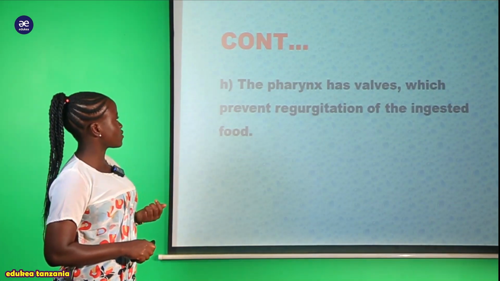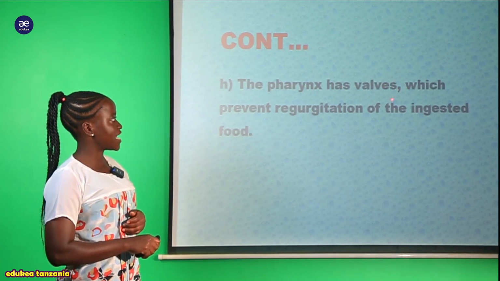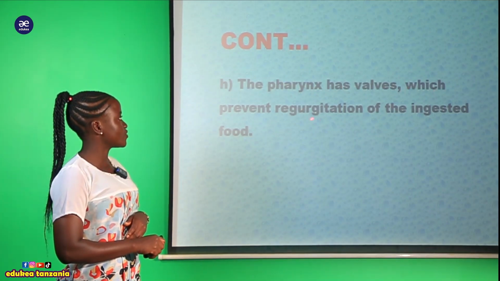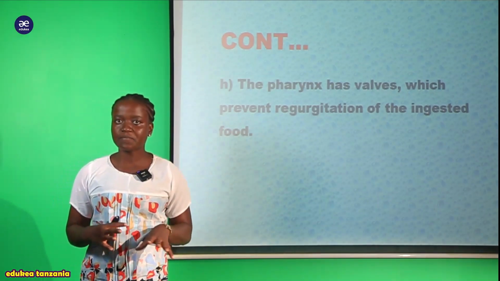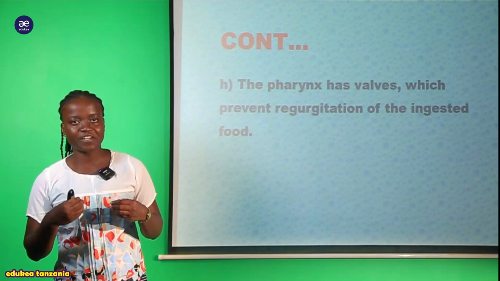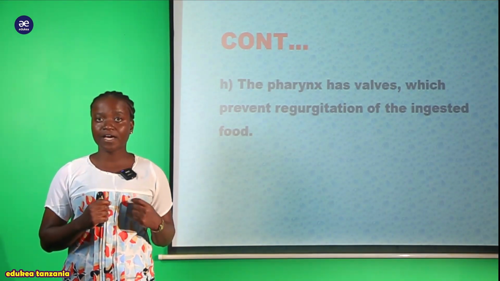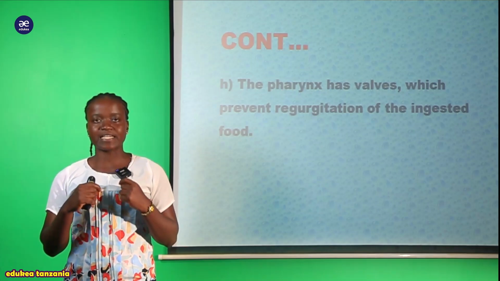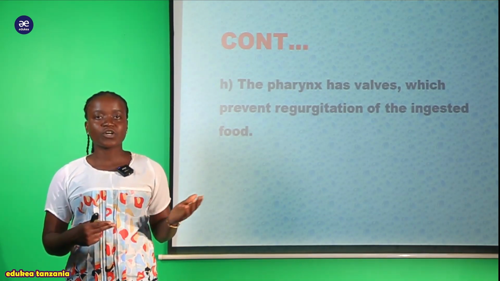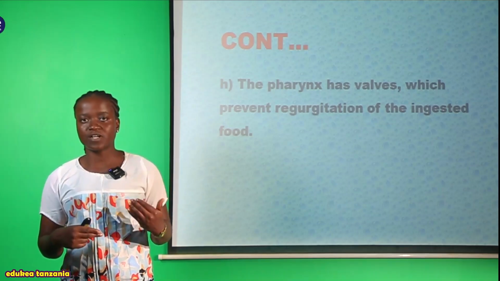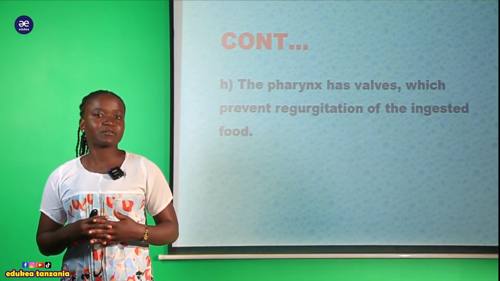Lastly, we can say that this organism possesses the pharynx. The pharynx has valves which prevent regurgitation of the ingested food. Kwa hao organism pia wana ile pharynx. Ndani ya pharynx kuna ile valves. Zile valves ndizo ambazo zinawasaidia hao organism pale ambapo wanachukua chakula kinaingia ndani kisiweze kutoka kwa urahisi zaidi. So kutokana na hiyo possession of that valves, ndiyo ambayo inawasaidia hao organism to live in parasitic mode within the host organism.